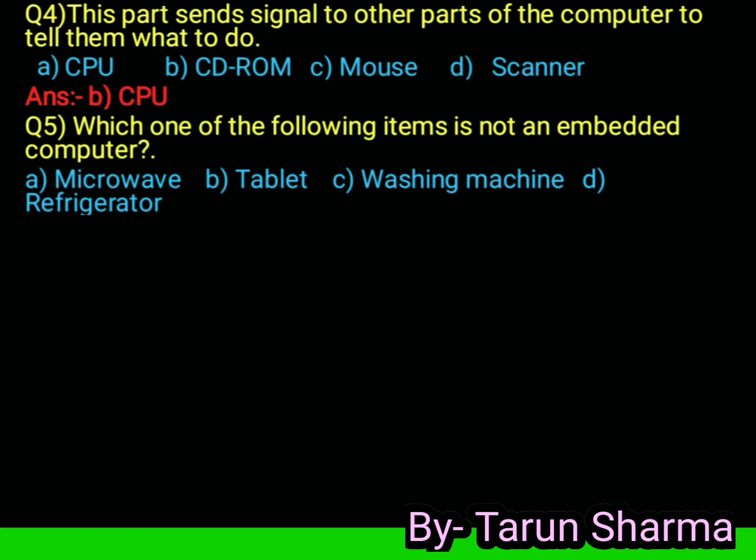Answer is tablet, because an embedded computer works inside the machine, like washing machines. In this we can set a timer to wash clothes.